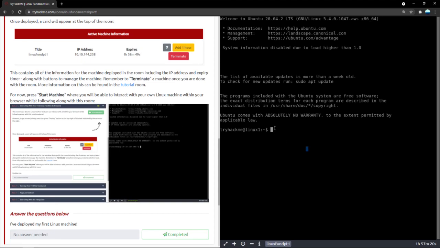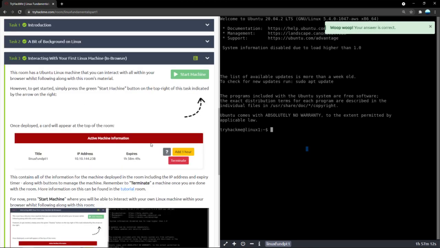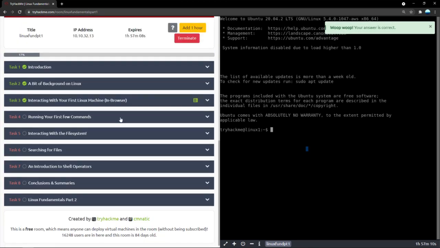So this right here is where we're going to be passing commands. And our task was to deploy the first Linux machine. We've done it. So let's press complete. All right, moving on to task 4.